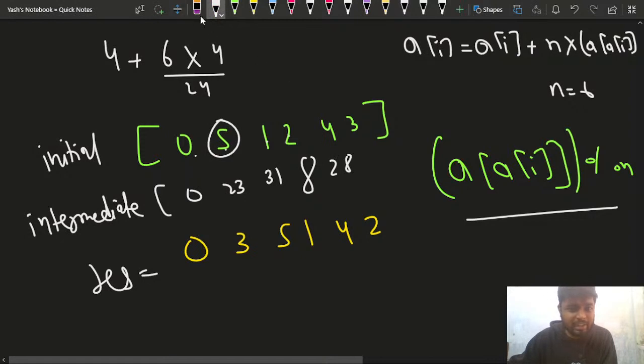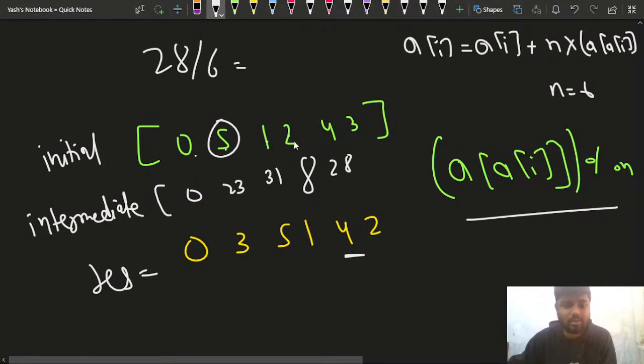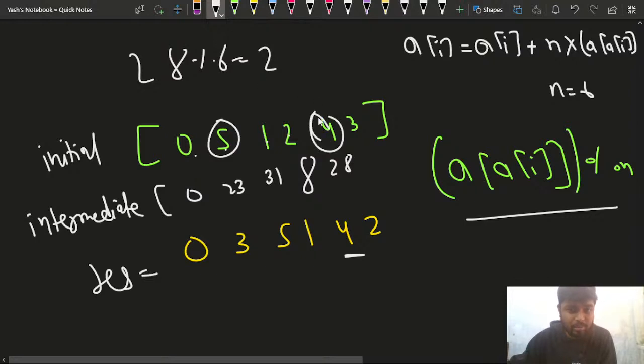Now if I have 28 here, how am I moving back and forth? So 28 divided by 6 will give me 4, right? 28 divided by 6, you can see that I am getting 4. And if I do 28 modulus 6, what am I getting? I am getting 4, right? So this particular value I am getting, 4. So this is what I am getting.